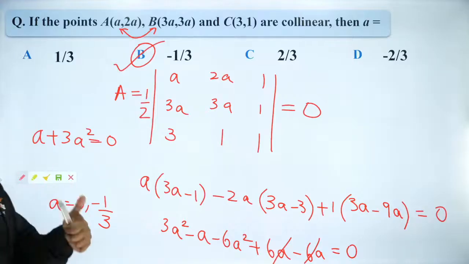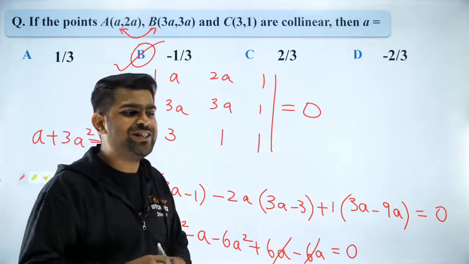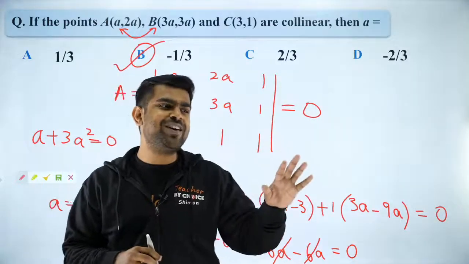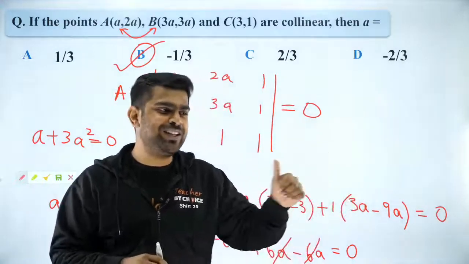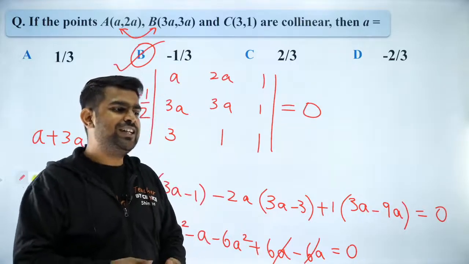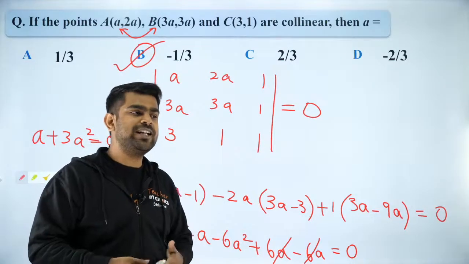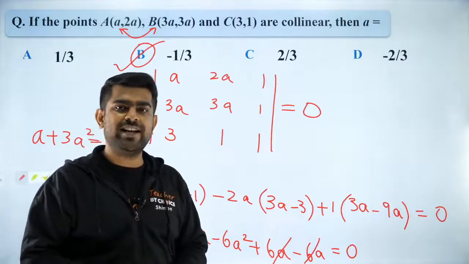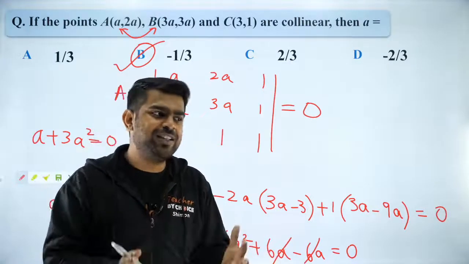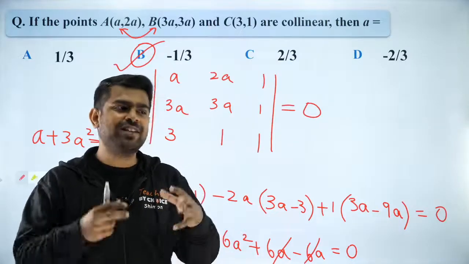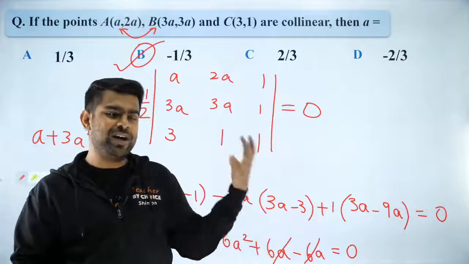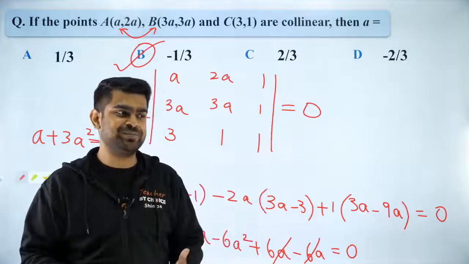Everybody got it? Can you give me a thumbs up? Can I see some excitement in the chat? Are you all able to follow? If you have understood it and you are happy, then we will move forward. Naveen Roshan, slowly we will move forward. Right now we are in straight lines. Next I will go to circles, next parabola. I want to teach everything in detail so that you can get the most out of these lectures, and anytime you can come back, watch them and benefit.